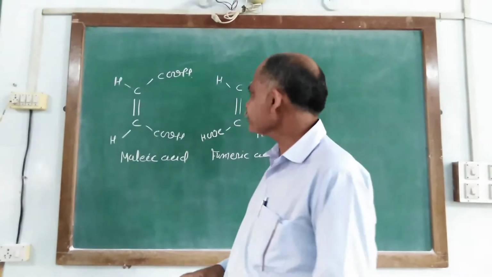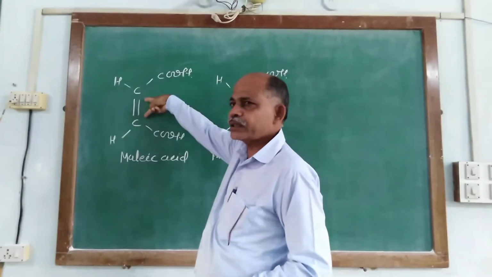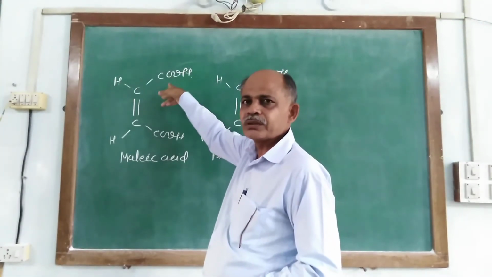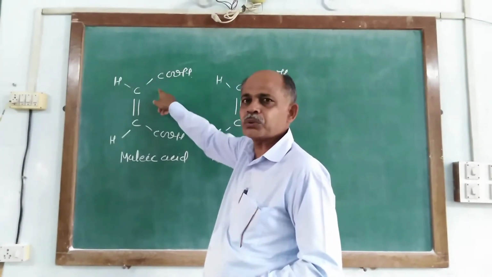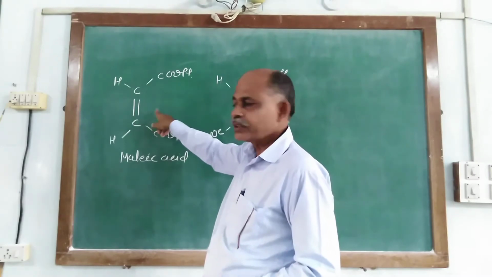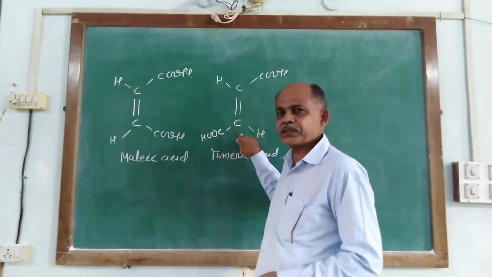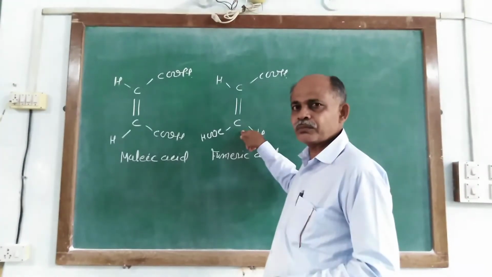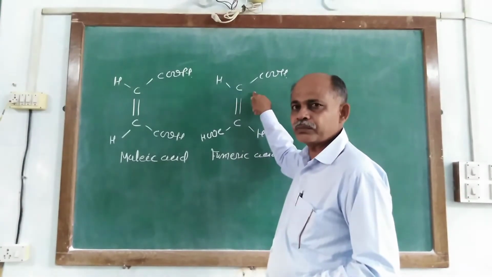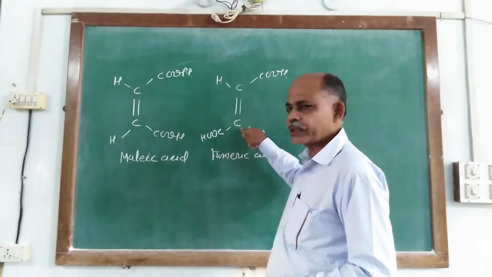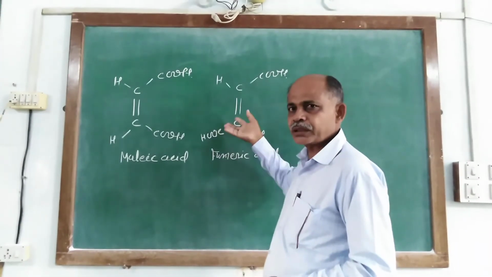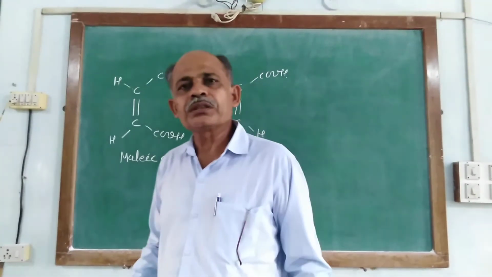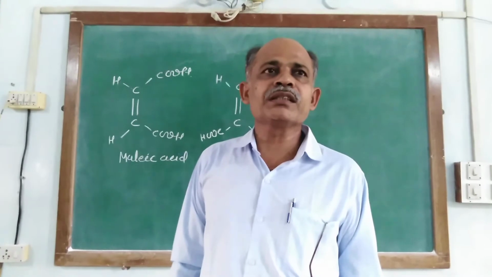Now second, both acids have one double bond between carbon number 2 and 3. Simultaneously, in this acid it also consists of one double bond between carbon number 2 and 3. So it is also similar. We prove both acids have one double bond.